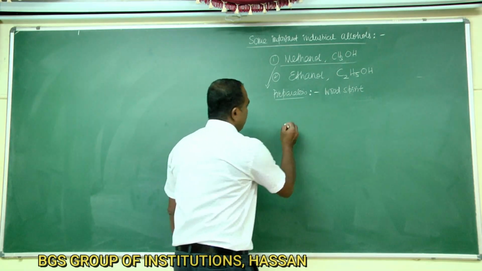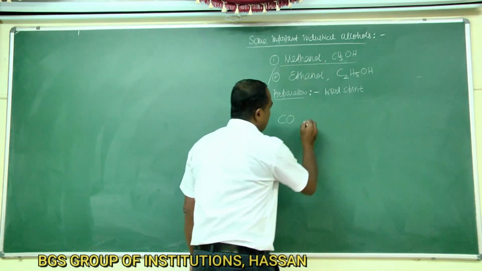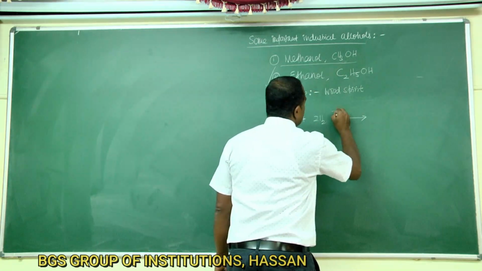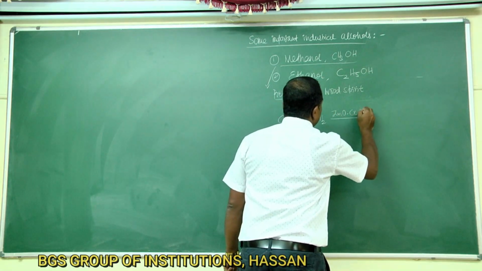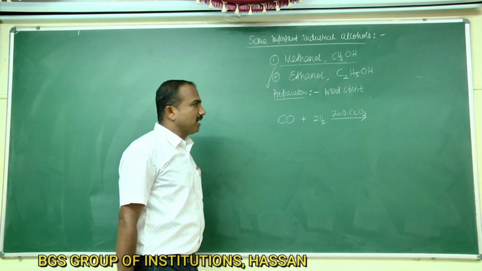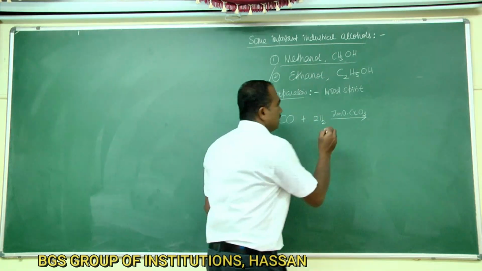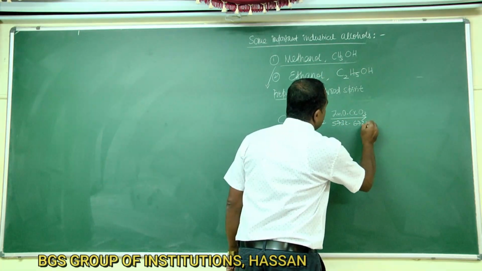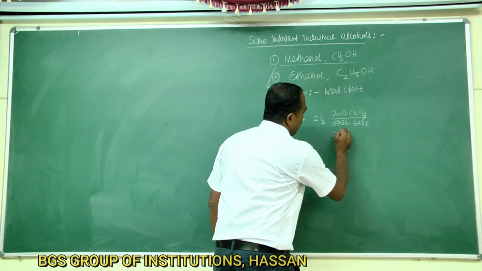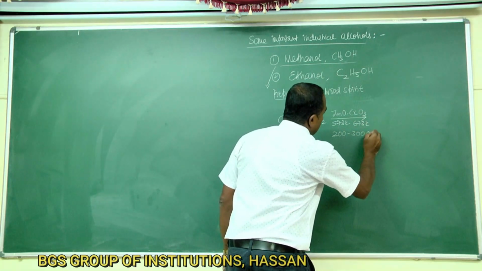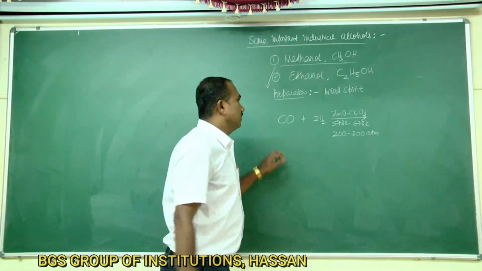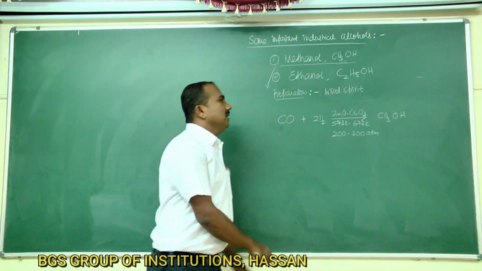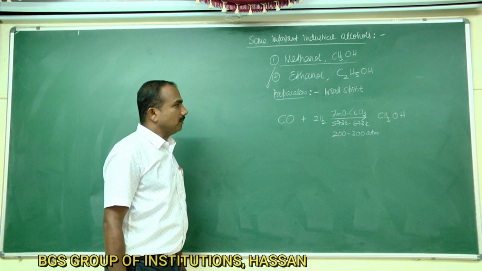That reaction can be written as CO plus 2H2, with catalyst ZnO-Cr2O3, temperature 573 to 673 Kelvin, pressure 200 to 300 atm, giving CH3OH, methyl alcohol.